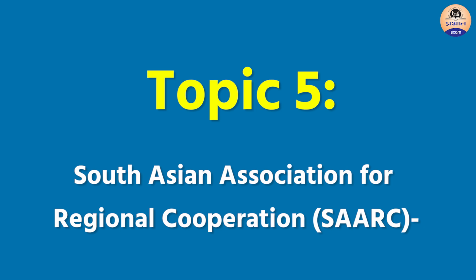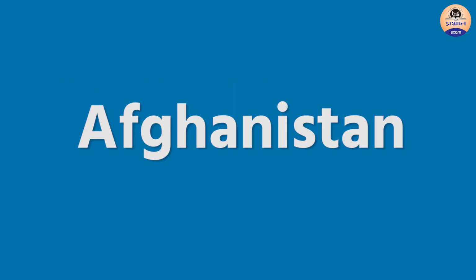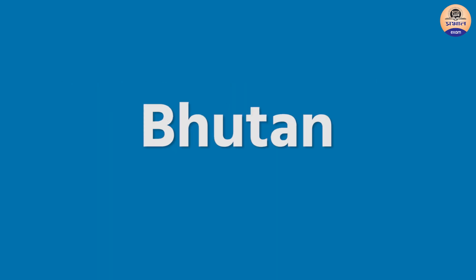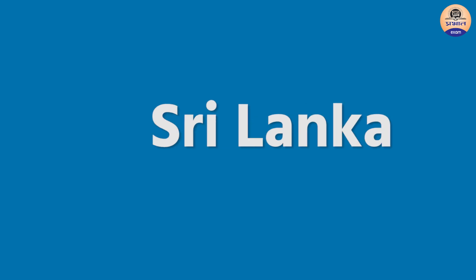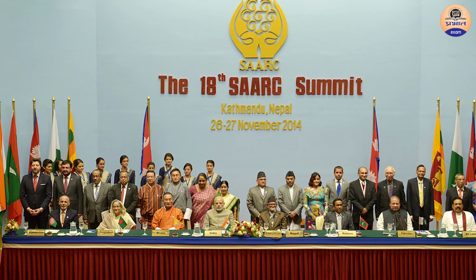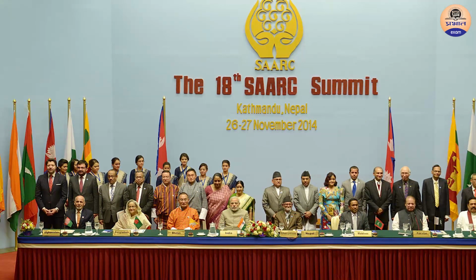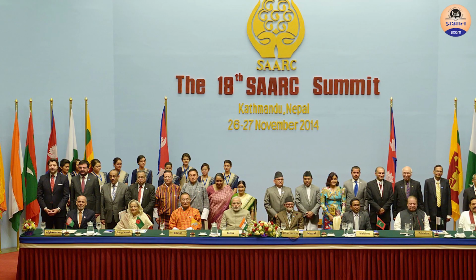Topic 5. South Asian Association for Regional Cooperation, or SAARC. SAARC was established with the signing of the SAARC Charter in Dhaka, Bangladesh on 8th of December 1985. The 8 member states of SAARC are Afghanistan, Bangladesh, Bhutan, India, Maldives, Nepal, Pakistan and Sri Lanka. Its secretariat is in Kathmandu, Nepal. The objective of SAARC is to promote the welfare of the people of South Asia, to improve their quality of life and to accelerate economic growth, among other things.